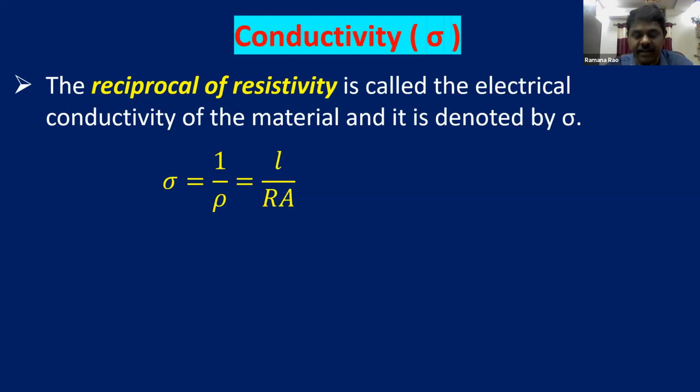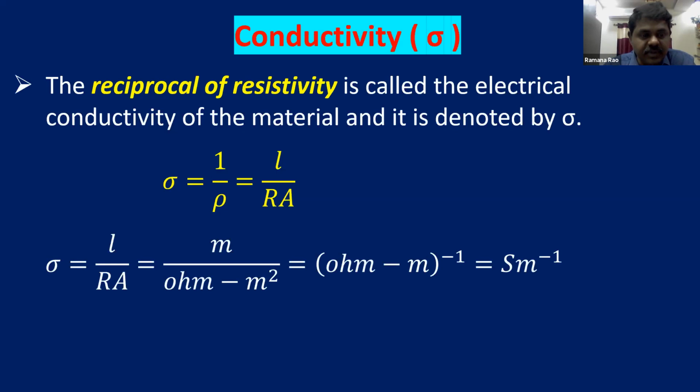The units are meter, ohm and meter square, so we can write it as ohm meter whole inverse, which is Siemens meter inverse. This is the unit for conductivity.